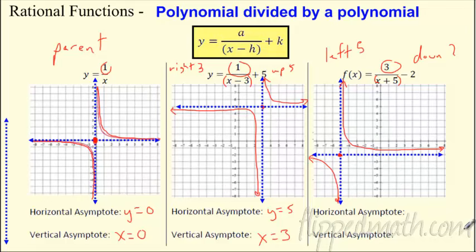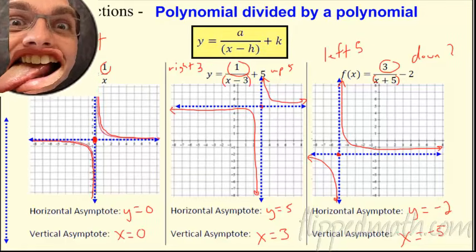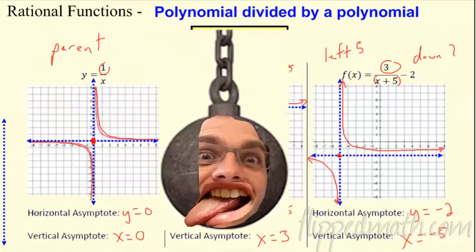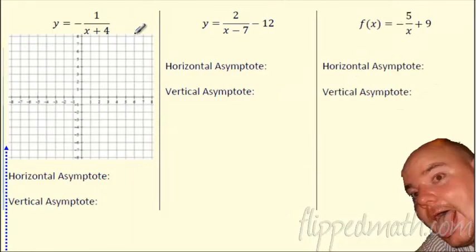So in this case, the horizontal asymptote is what? Well, we shifted it down 2, so it's y equals -2, and we moved it, what, left 5, so it's at x equals -5. So again, I'm most concerned about the asymptotes on this one. Alright, here we go. Let's do some more problems over here.